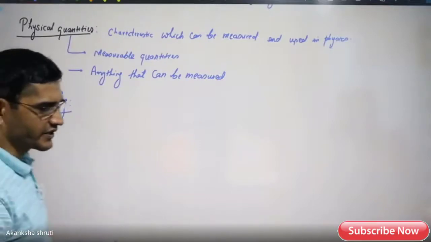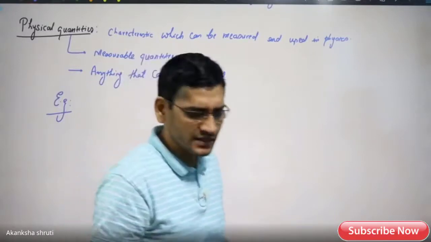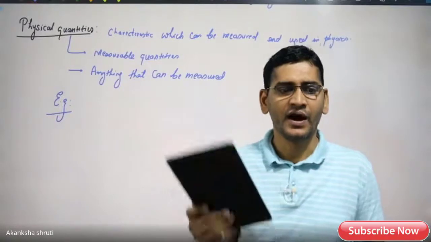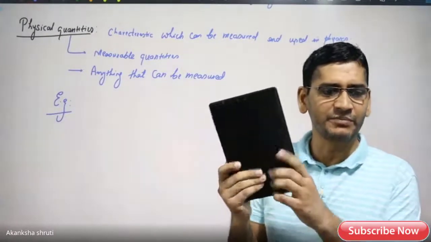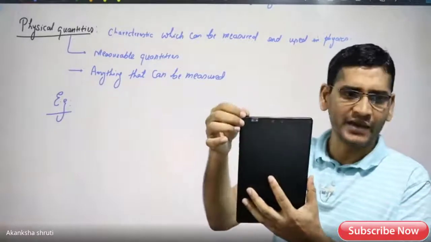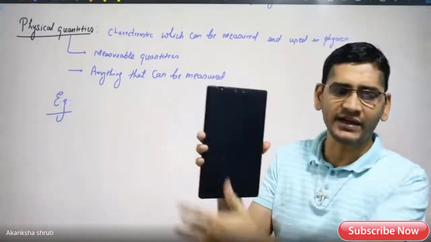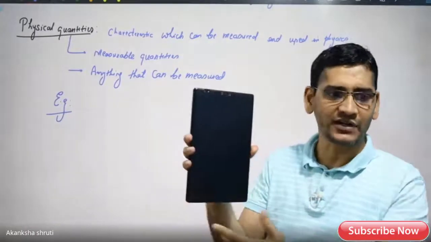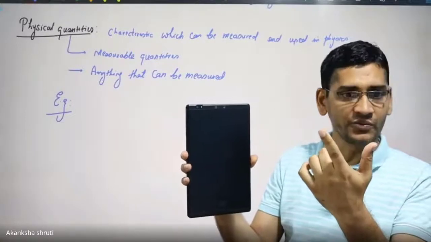If we are considering the mass, what do we mean by mass? Mass of any object just tells how much matter it has. If I say this has a mass, it means how much matter it has. Rather than this small tab, if I take a bigger one, it will occupy more space. That will give us another quantity called volume.